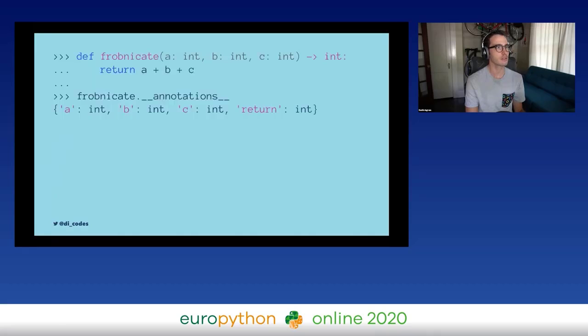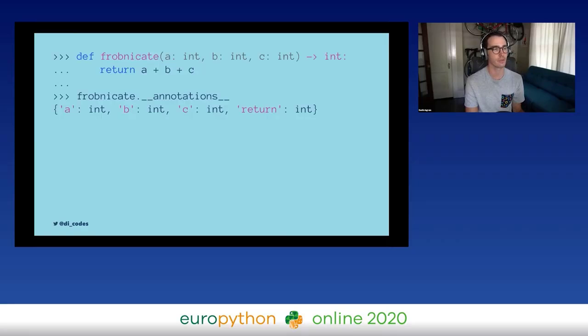So this allowed us to write a function like this if we wanted to evaluate typing with it. I could, as the annotation, pass this class or the keyword that represents that class. And then when I access the annotations, it would tell me what I had written in my source code as the annotation for those variables and the return type. But that's all it gives us. It doesn't give us a way to evaluate whether this function was being used correctly or whether these return types were actually being returned. And it only gives us a way to annotate functions. It doesn't give us a way to annotate any variables or anything that might be used within the function or outside the function.